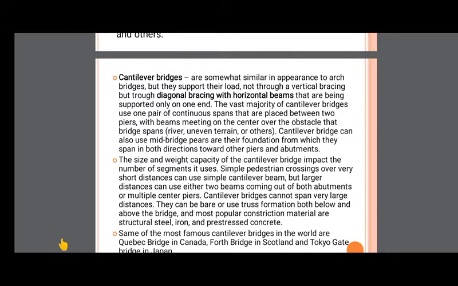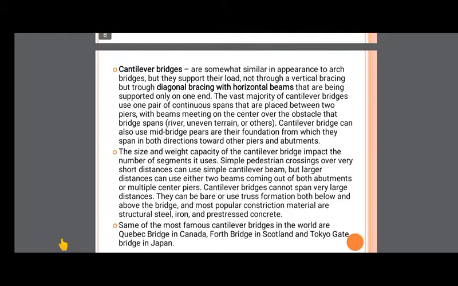Cantilever bridges are somewhat similar in appearance to arch bridges, but they support their load not through vertical bracing, but through diagonal bracings with horizontal beams that are being supported only on one end. Here, the cantilever bridges are similar to your arch bridges.